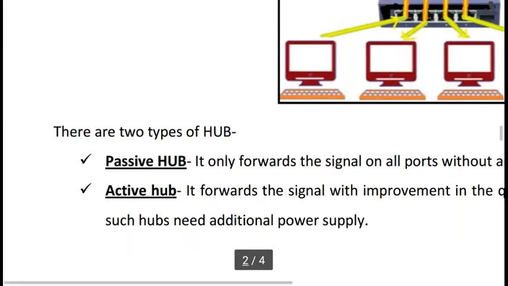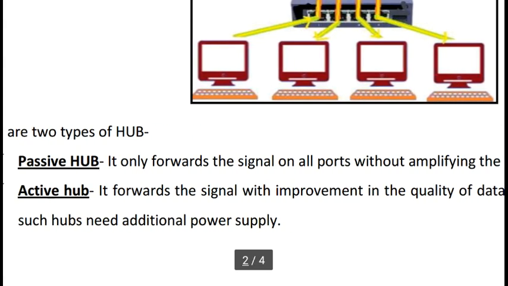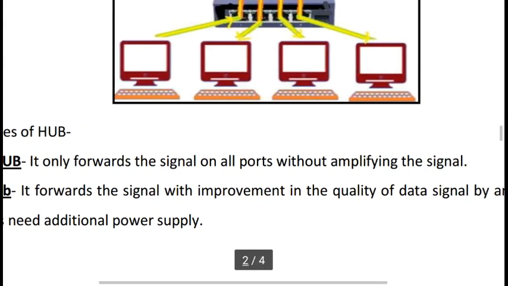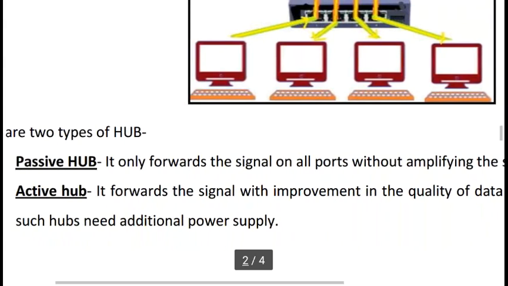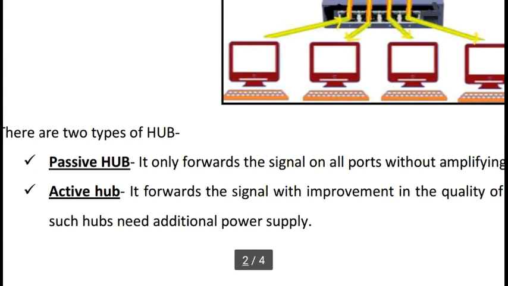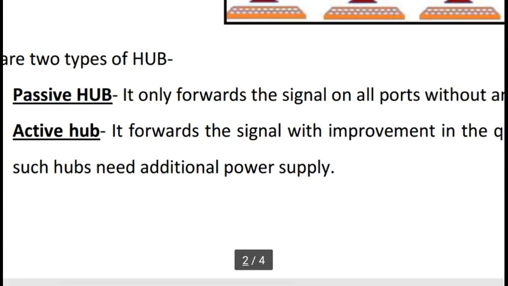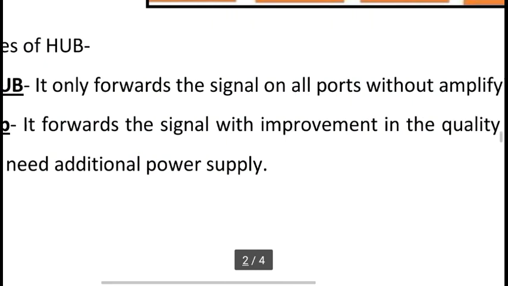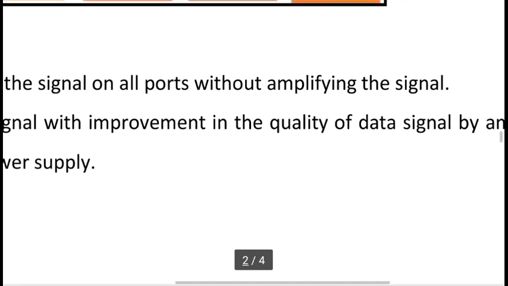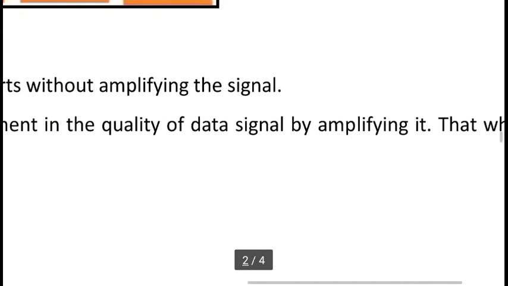There are two types of hub, passive hub and active hub. A passive hub only forwards the signal on all ports without amplifying it, without converting the weak signal into a strong signal. But an active hub forwards the signals with improvement in the quality of the data signal by amplifying it.